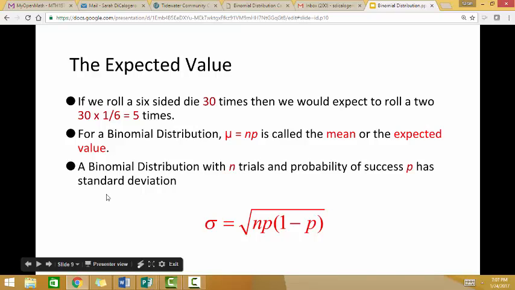If I was looking for the standard deviation of a binomial distribution, the formula is the square root of n times p times (1 minus p). So my number of trials, my probability of success on any one given trial, multiplied by 1 minus the probability of success on any one trial, and then you will take the square root.